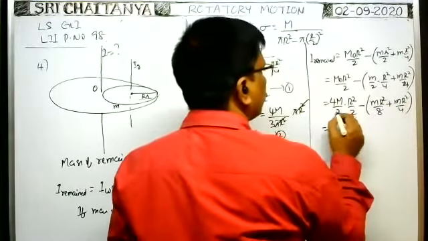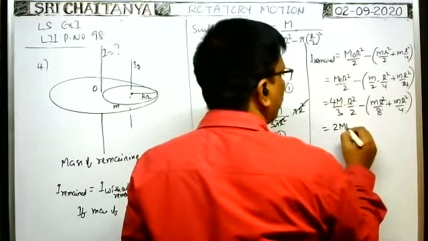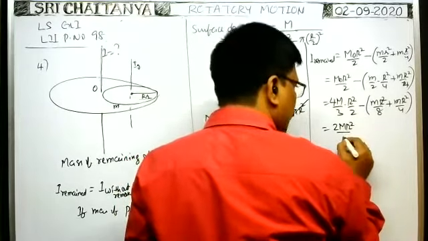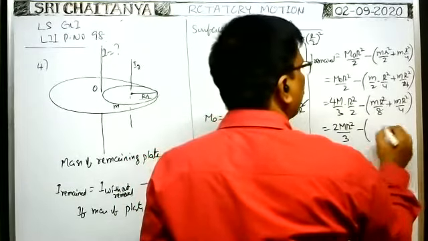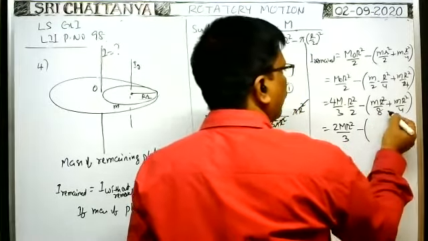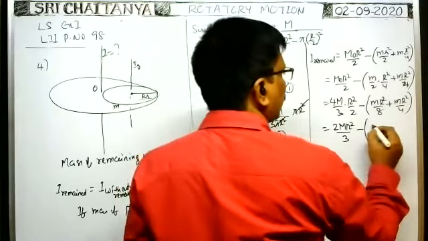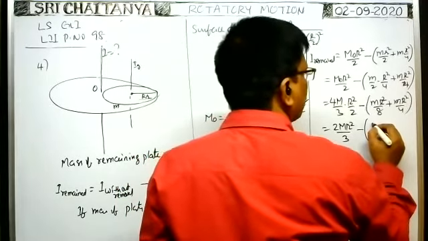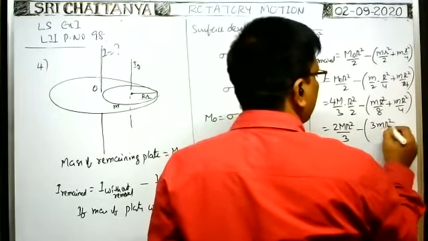When you simplify, 2 mR square by 3 minus, when you take LCM, you will get 3 mR square by 8, no? Because mR square plus 2 mR square, when you take LCM, that means 3 mR square by 8.